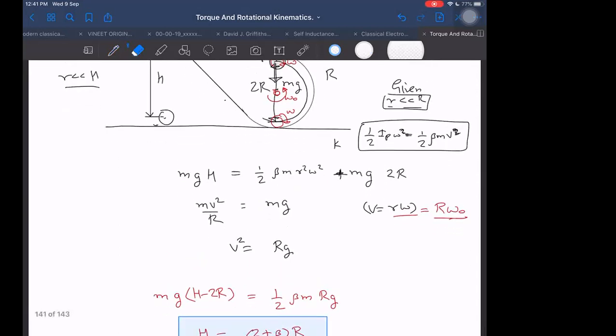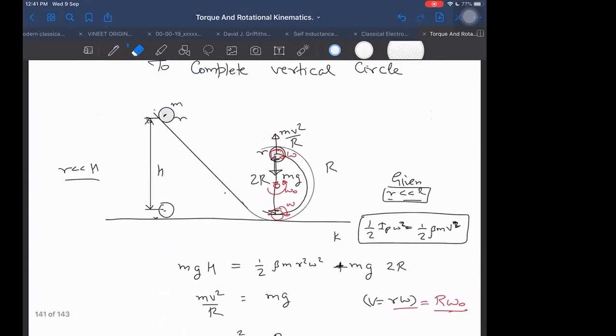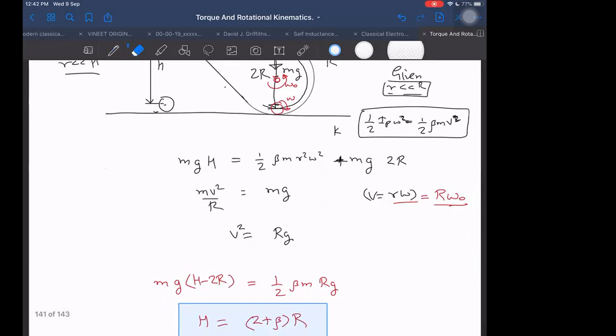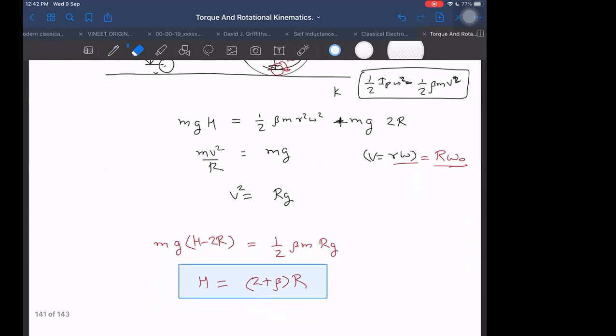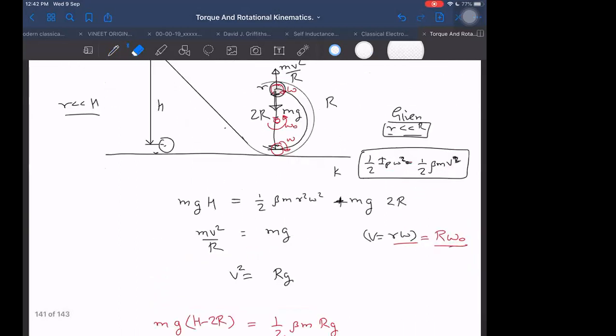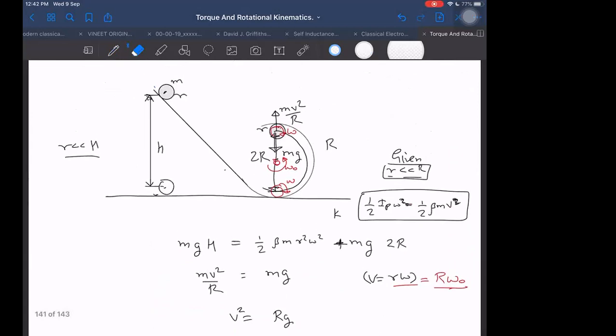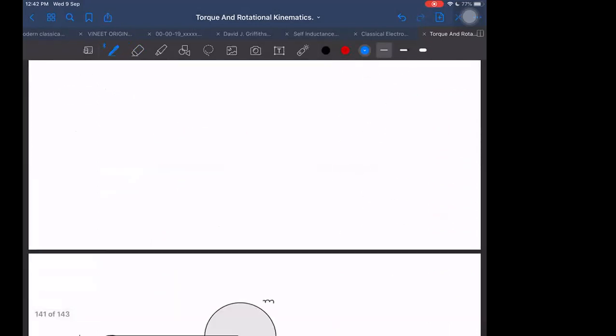In fact, I can ask you another question for you to understand why the sliding starts before that. I can ask you to find the friction as a function of some angle covered by it, that is, what the friction is in different places. If you are able to find that friction, then you can put it as mu into N, and you will understand where the sliding will just start. Normal also you have to find, and friction also, as a function of theta. Can you do that? Let it be the second question for tomorrow.